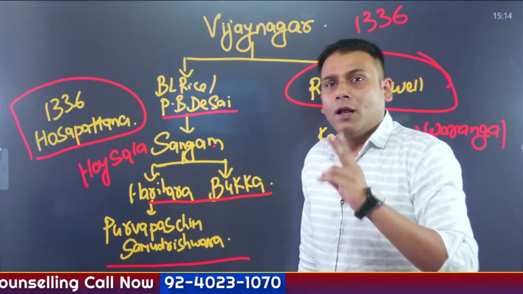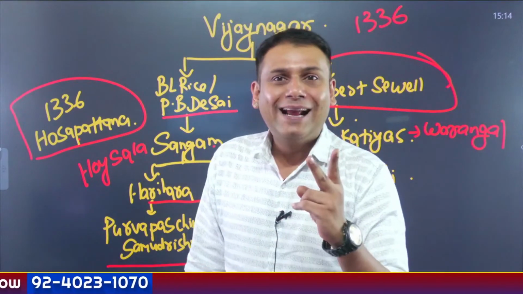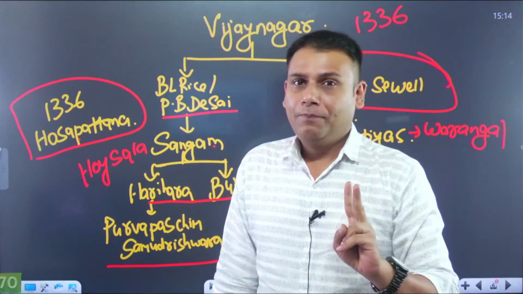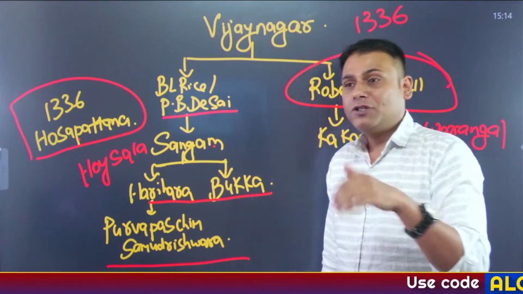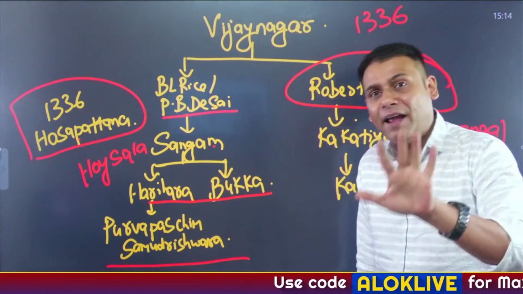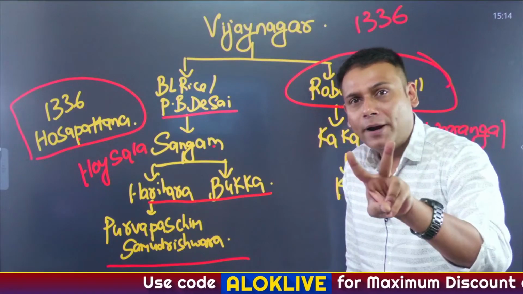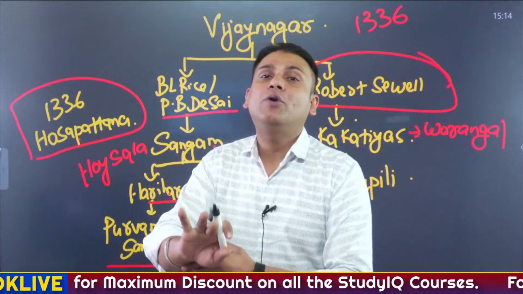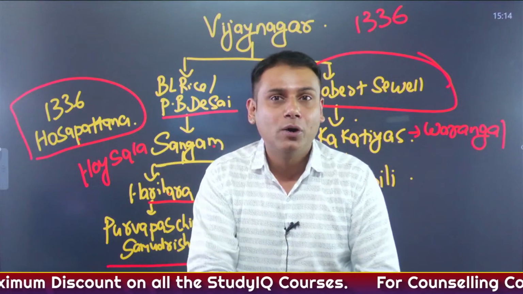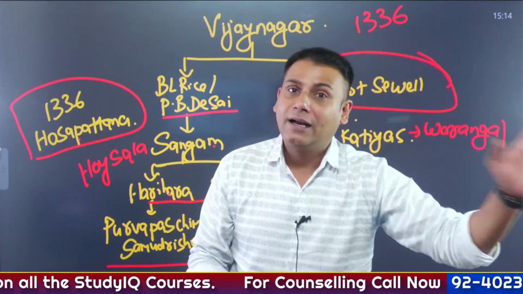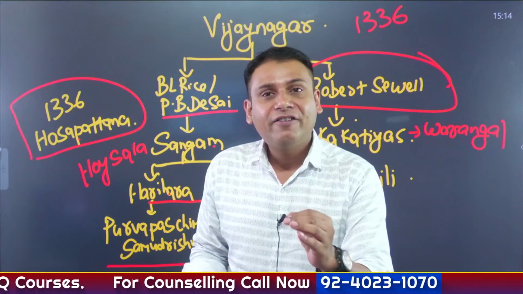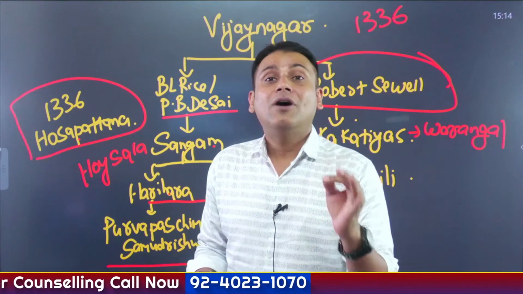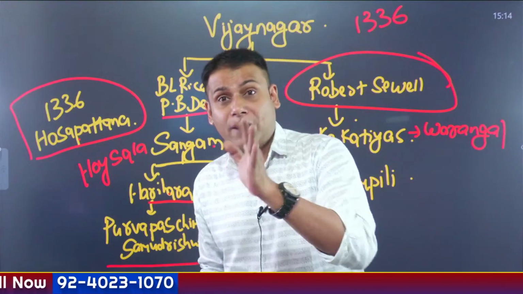Now, as per historians B.L. Rice and P.B. Desai, there was a person named Sangam. He had 5 sons. Two among them were prominent, Harihar and Bukka, and both of them were feudatories of the Hoysala dynasty rulers ruling in Karnataka, precisely Dwar Samudra, and the ruler's name was Veer Ballal III.